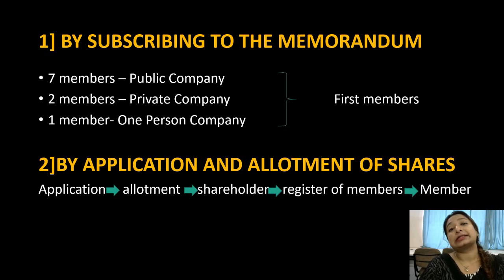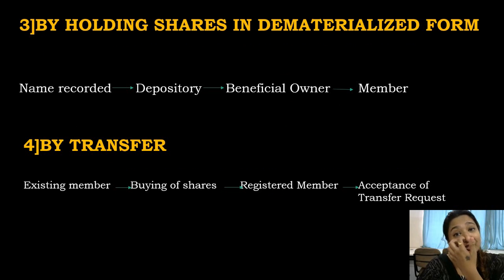The next is by holding shares in dematerialized form. Once you own the shares of any joint stock company, you can deposit or keep them in any of the depositories. Once you enter your name in any of the depositories, then you become the beneficial owner of that depository, and ultimately this is one of the basic requirements to become the member of a company.